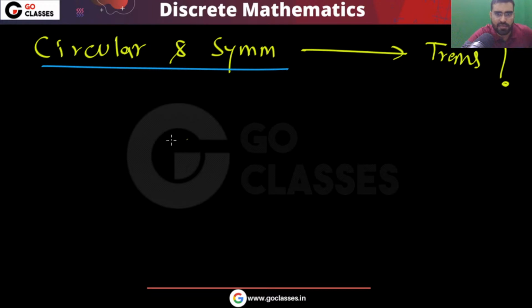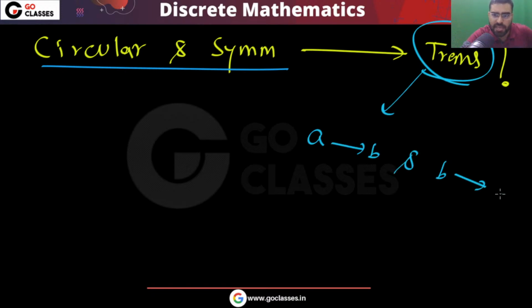So again, let's see whether it will be transitive or not. The transitive property says that if A is related to B and B is related to C, then can I say A will be related to C? Okay, this is what we want to check.